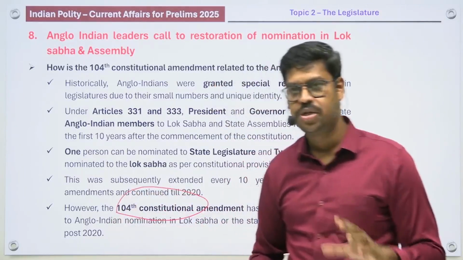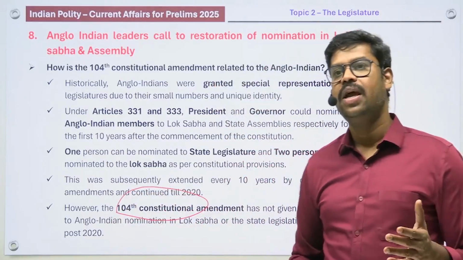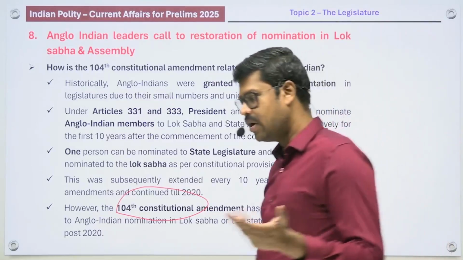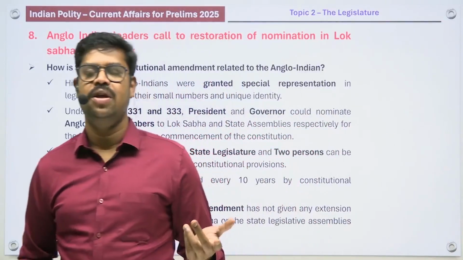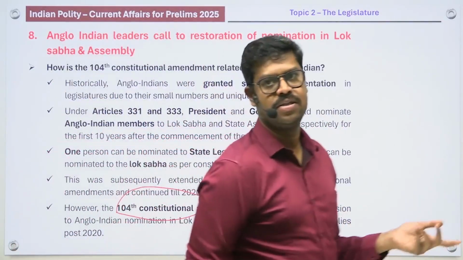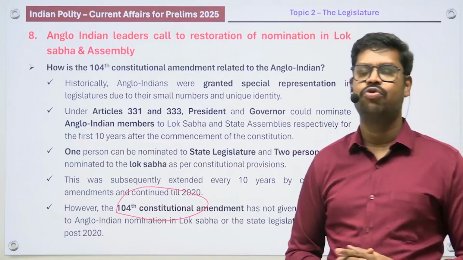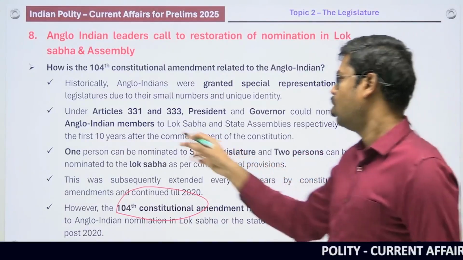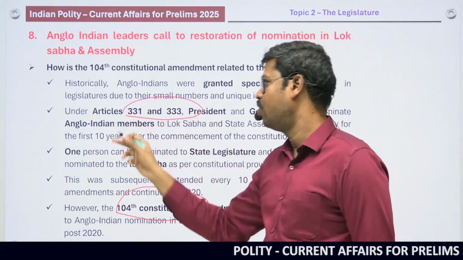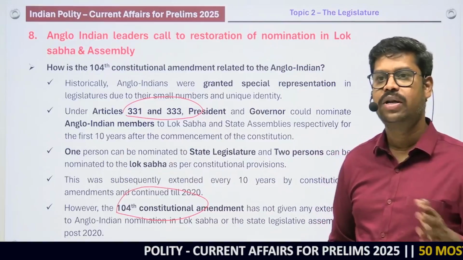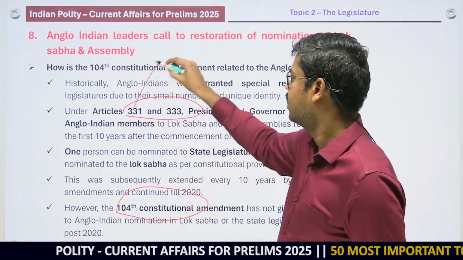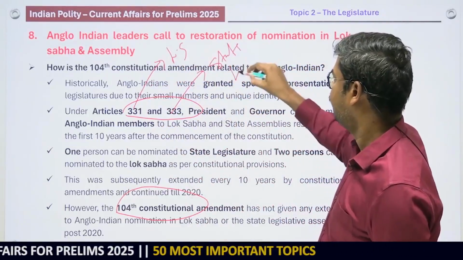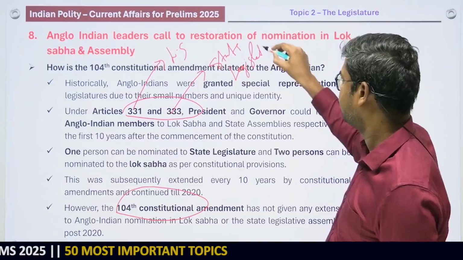So what are the questions that can come from this area? Is an Anglo-Indian defined in the constitution? Maybe they will not go to the extent of the articles, but you should know whether it is defined, what the privilege was that they were exercising, and what has been done away with by the 104th Constitutional Amendment Act. So all those things become very important. And what is the article that allowed for the nomination of Anglo-Indian members? It is Article 331 in case of Lok Sabha and Article 333 in case of the state legislature. These are all pieces of information you can keep in your mind.